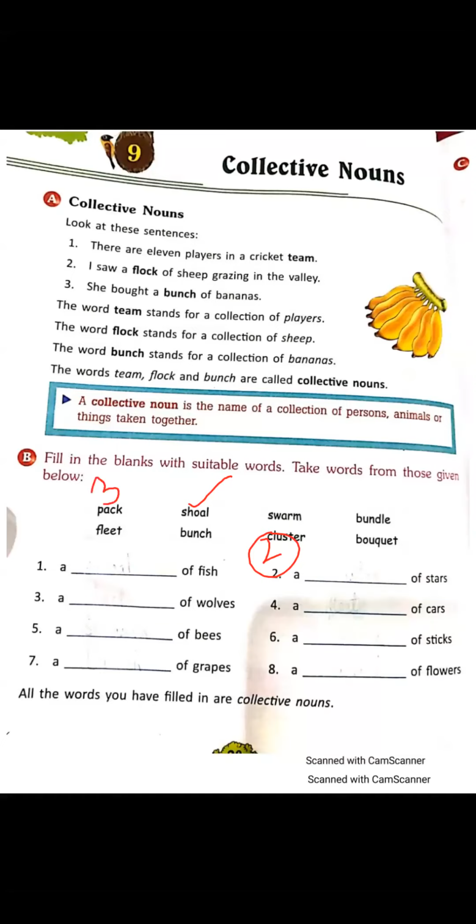Pack is a collective noun which is used for a collection of wolves. Next, a blank of cars. A fleet of cars. Next, a blank of bees. A swarm of bees. Sixth one, a blank of sticks. Very simple. A bundle of sticks.